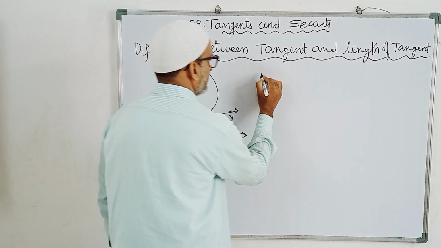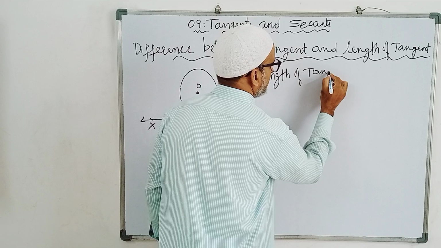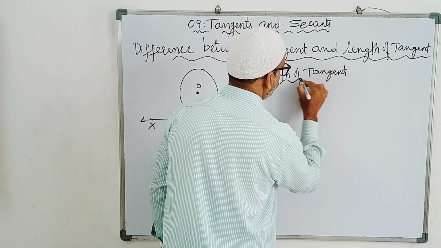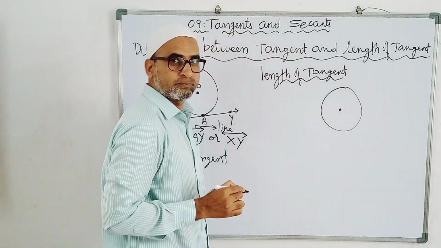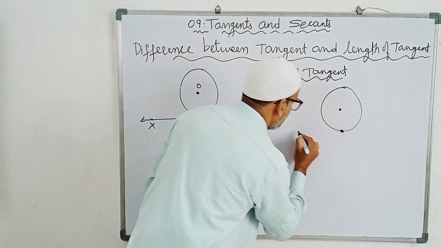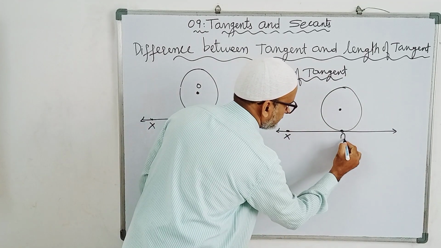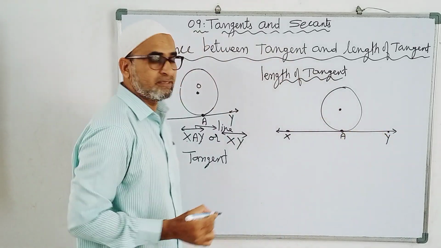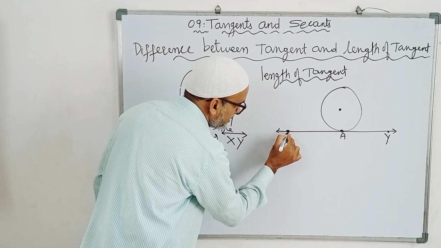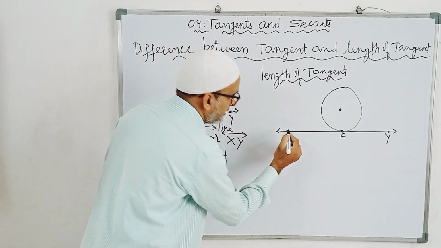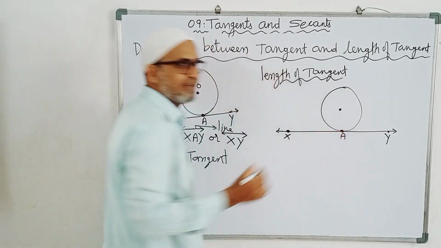Now, length of tangent. What is the meaning of this one? Length of tangent means what? This is the circle with center. This is the tangent. Now what does it mean? The distance from the line segment, the line segment from the exterior point to the point of contact,